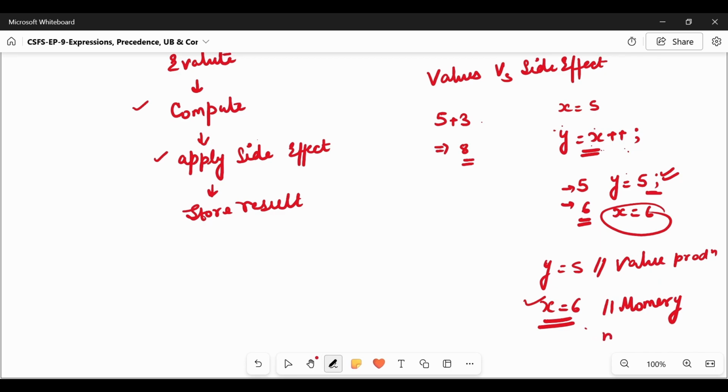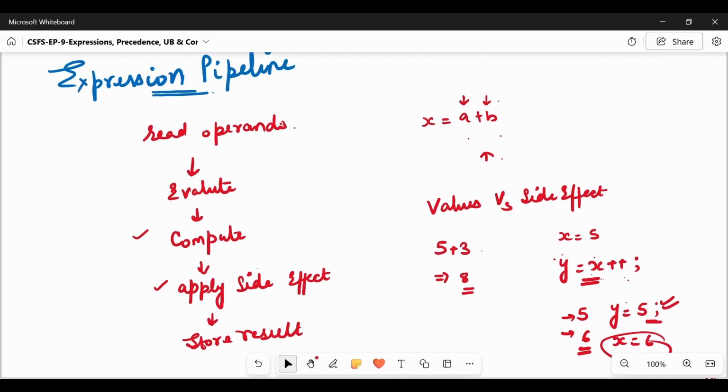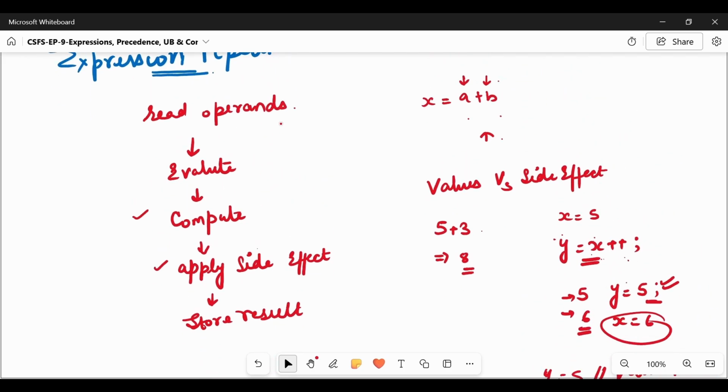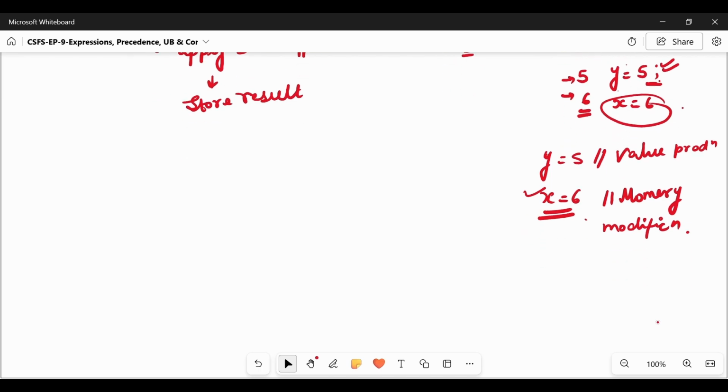Therefore value and side effect are two different things the compiler handles while evaluating an expression. It first reads the operands, evaluates, computes the result, applies the side effect, then stores the result.